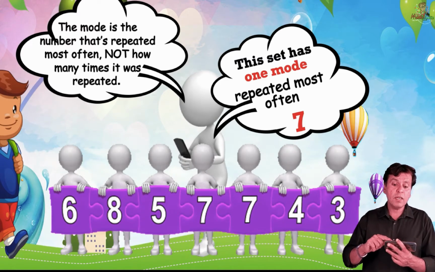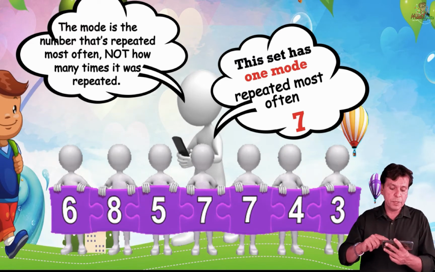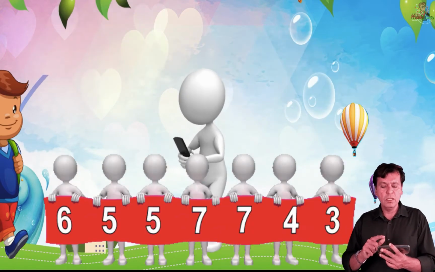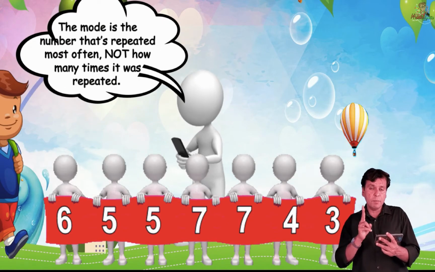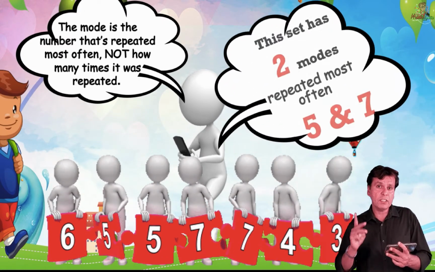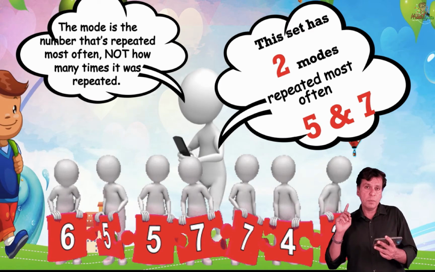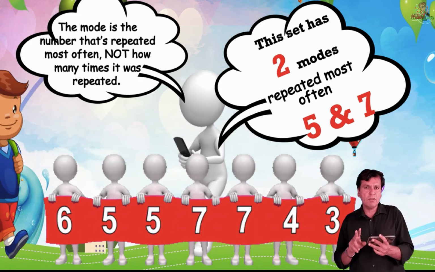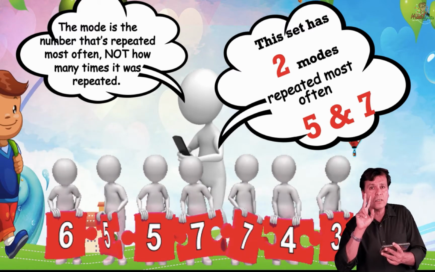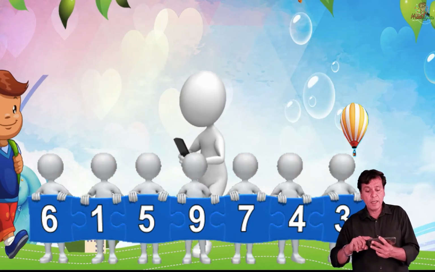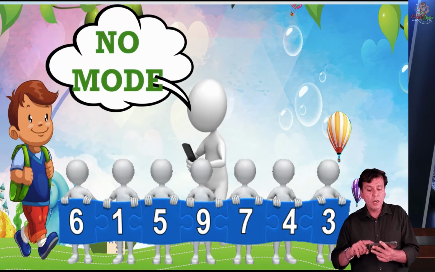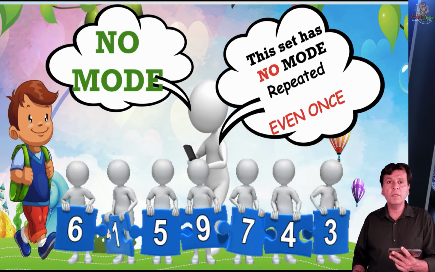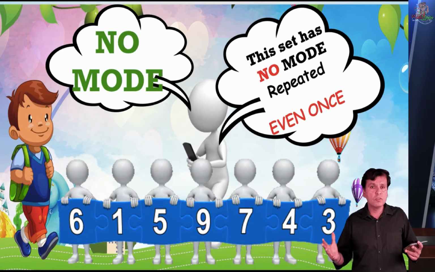But there are times when there are 2 numbers which are most repeated. Like in this slide, you see 6, 5, 5, 7, 7, 4, 3. Here 5 and 7 are each repeated twice. If 7 was repeated twice and 5 only once, 7 would have been the most repeated number. But since both are repeated the same number of times, there are 2 modes. And in the next slide, 6, 1, 5, 9, 7, 4, 3, not a single number has been repeated. So there is no mode.